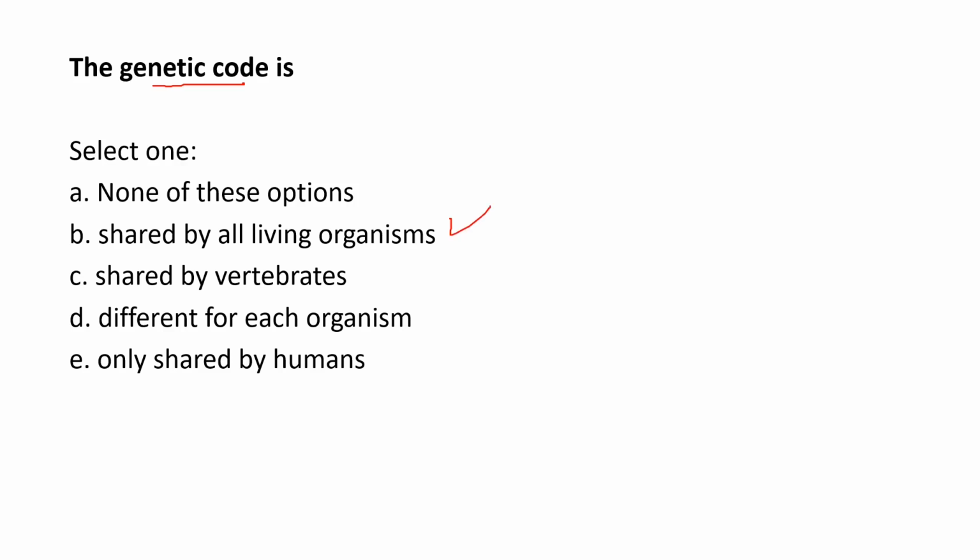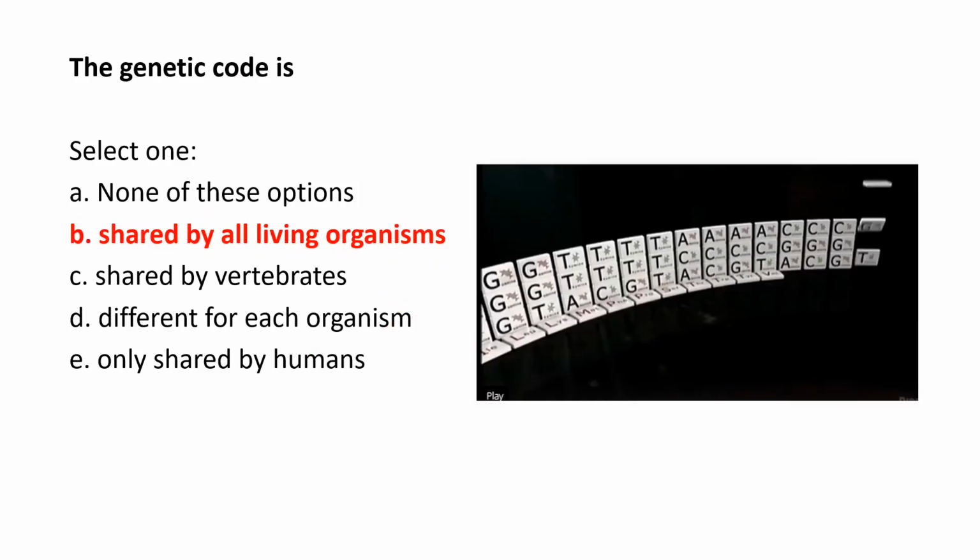So what are the characteristics of the genetic code that is shared by all the organisms? This is correct. Shared by vertebrates is correct, but it's also shared by plants and by bacteria and different organisms. This is incorrect. Only shared by human. This is incorrect. So although these two are correct, this is the best answer. And if you remember this part of the video, they talk about that the genetic code is shared for all